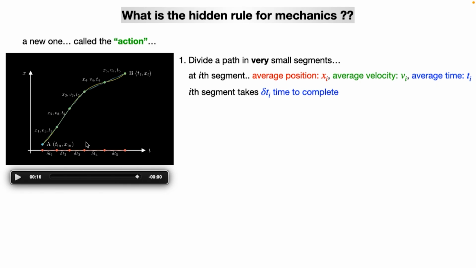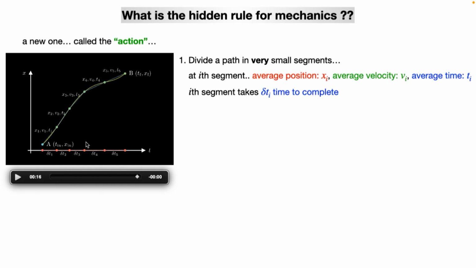I am also assuming that each segment takes a very small time, delta ti, to complete. So x, v and t are average coordinate and velocity at these points, and delta t is the average time it takes to complete the segment.